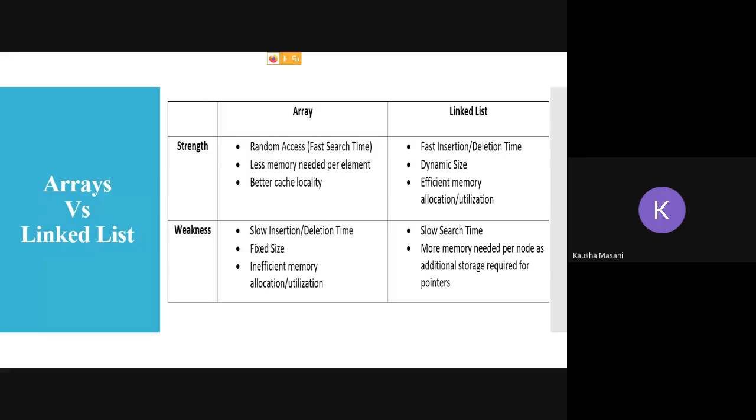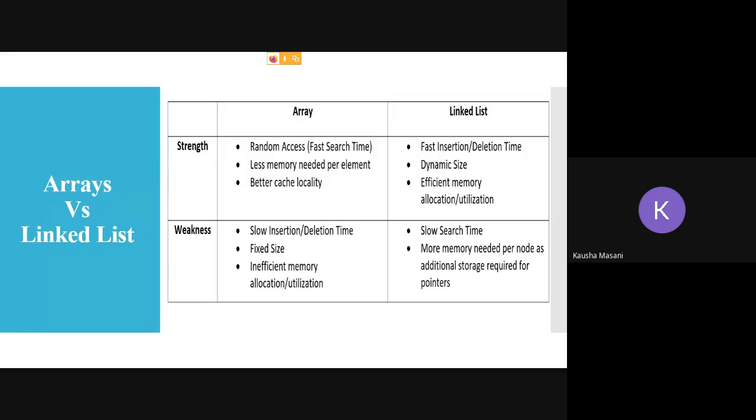So see, first of all, looking at the strengths of your array, you can do random access with the help of index values. You just give the index value that I want to go to this particular index. So you are going for random access, so fast searching time. Less memory needed per element. Why? Because, let's say if it is an integer type, it can be either 2 or 4 bytes per memory allocation, or per index value. So less memory needed in comparison to your linked list.